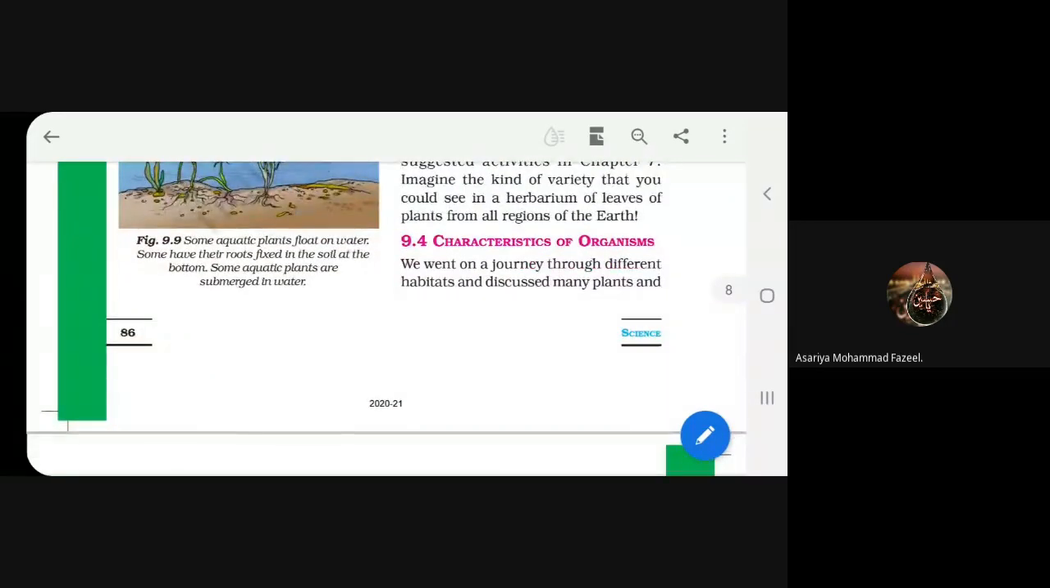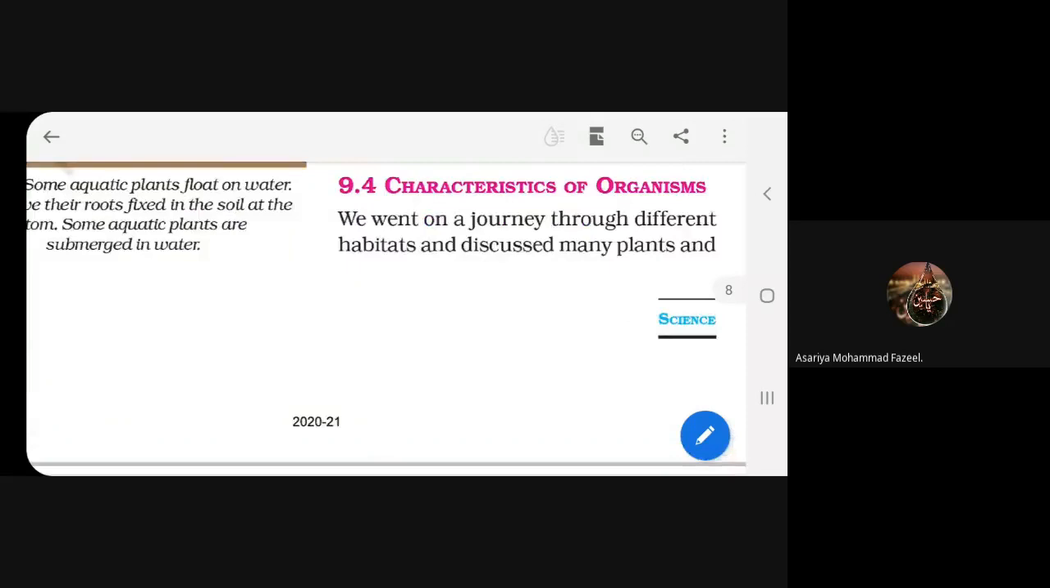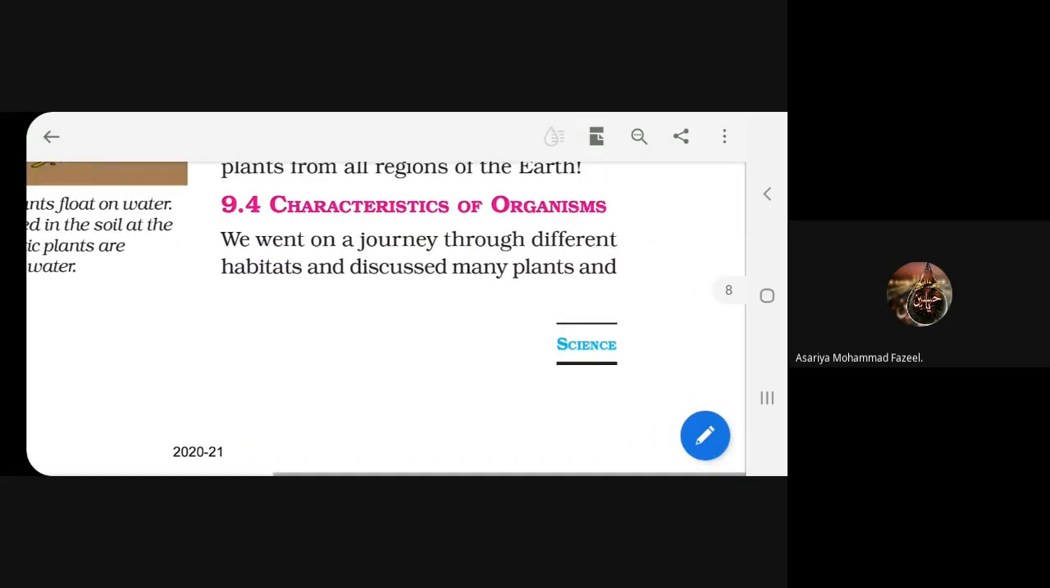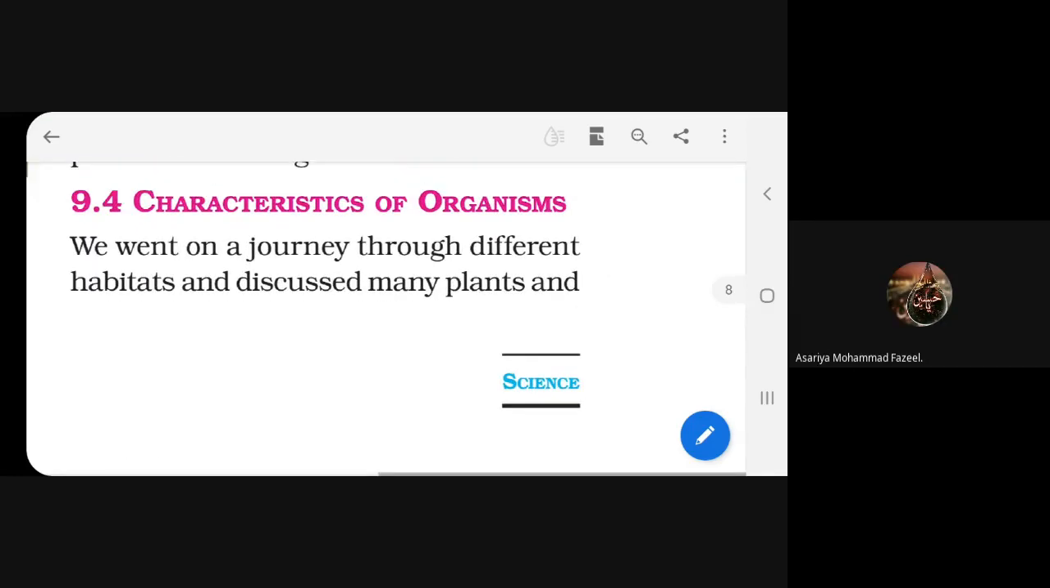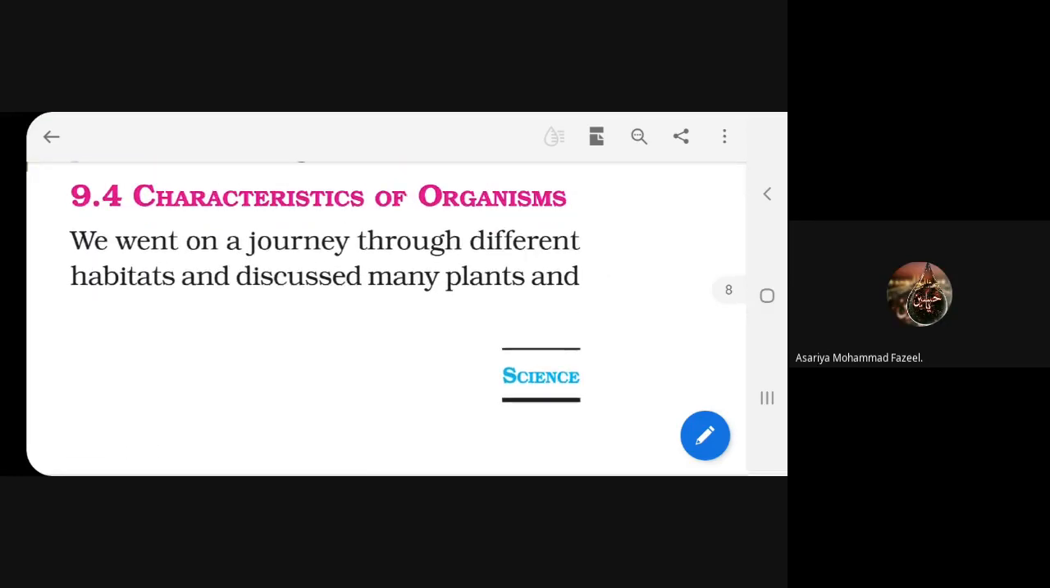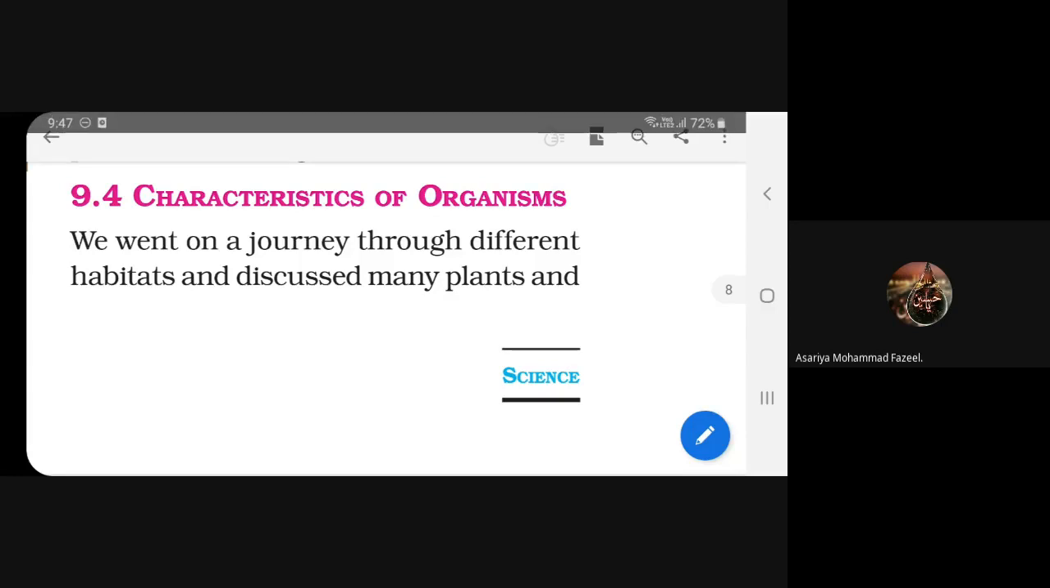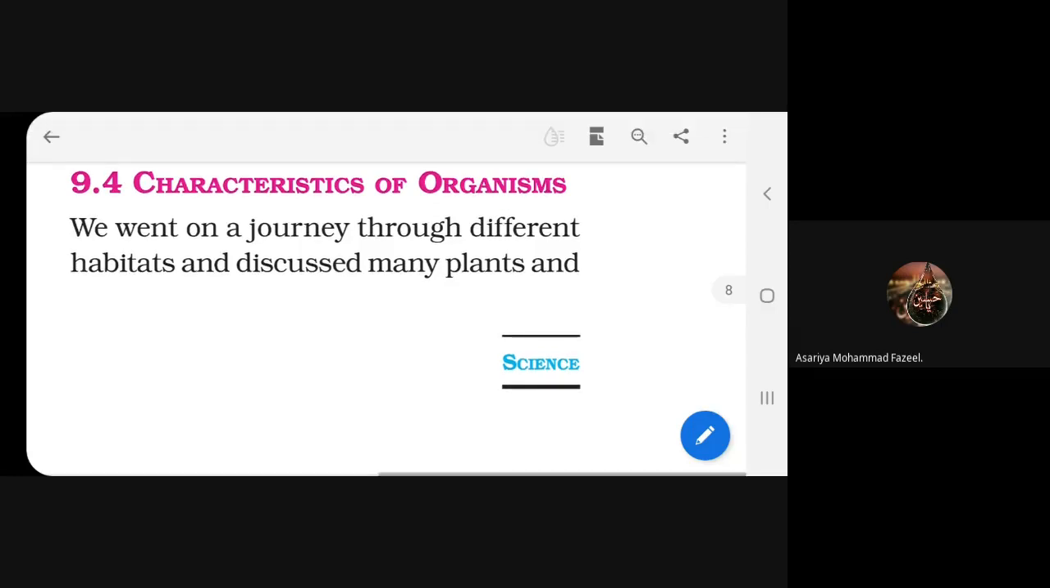And now today we have to begin a new topic. The name of this topic is characteristics of organisms. I have already told you some of the introductory part also, that all living organisms have some common features, with the help of which we can say that they are all living. So now let's learn more details of this point. Zaki, start reading.